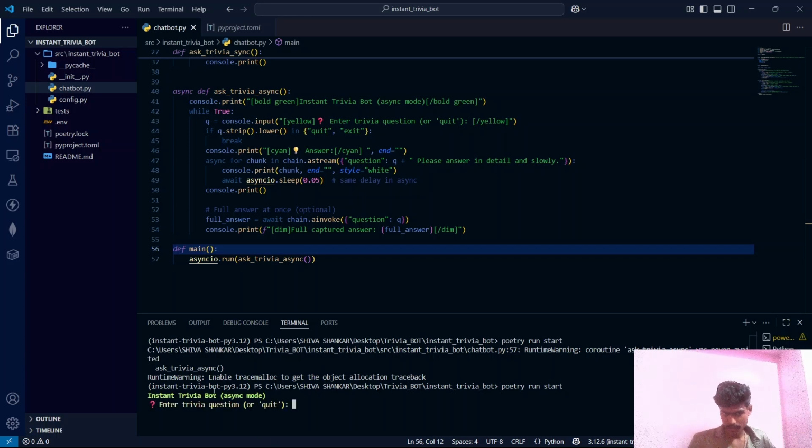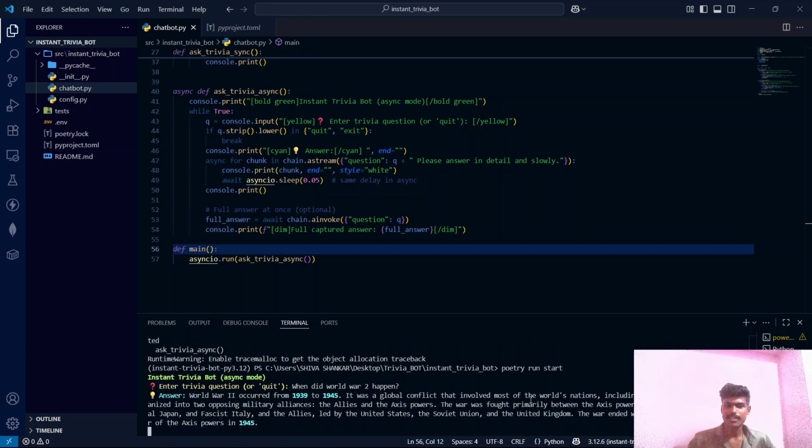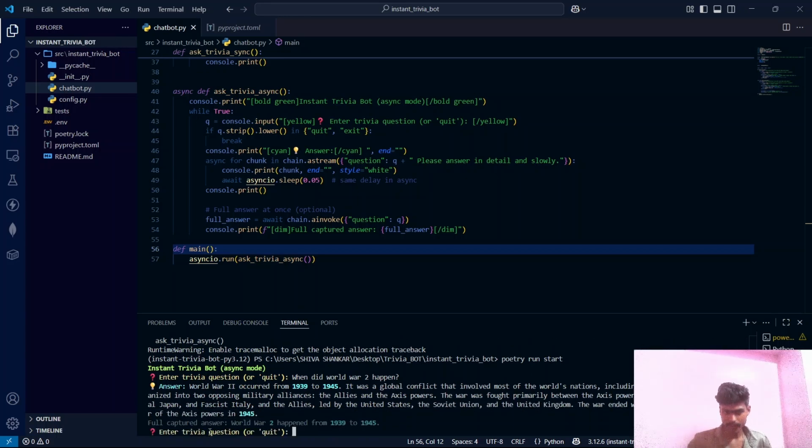We can see instant trivia bot async mode, and let's ask it a question. When did World War II happen? World War II occurred from 1939 to whatever. It's generating the answer, guys. You can see it's typing, and finally it is giving the full captured answer. World War II happened from 1939 to 1945.